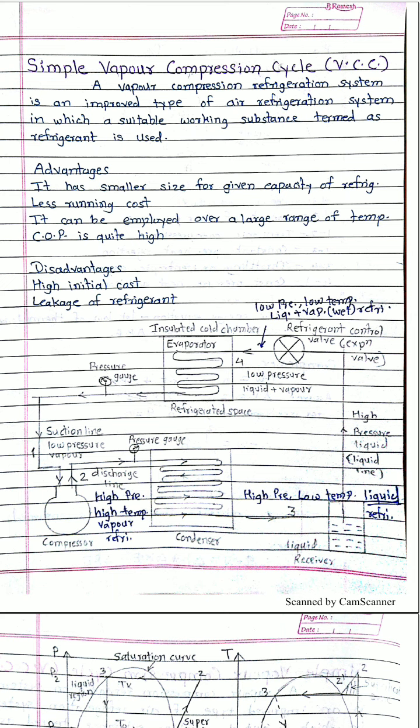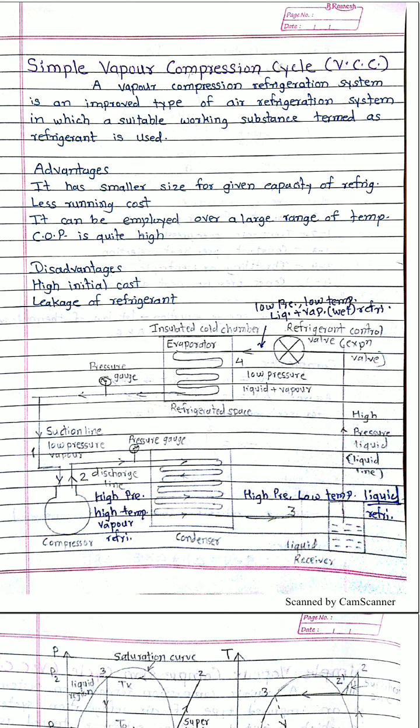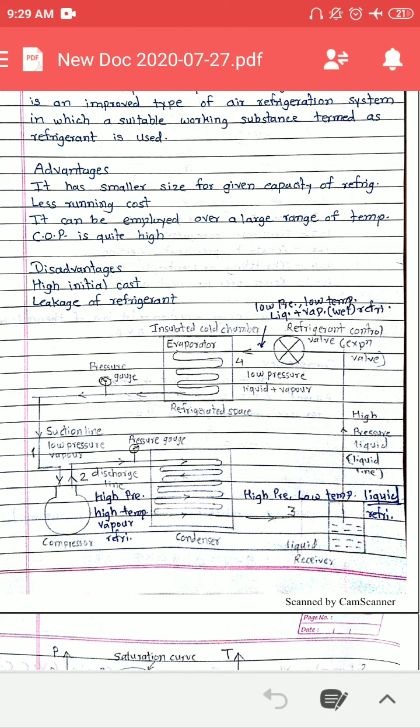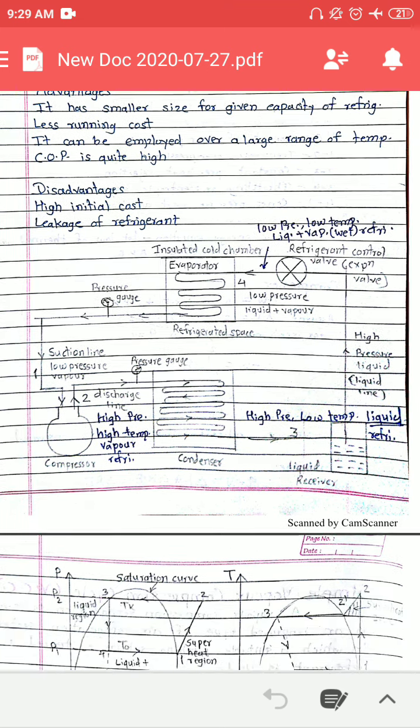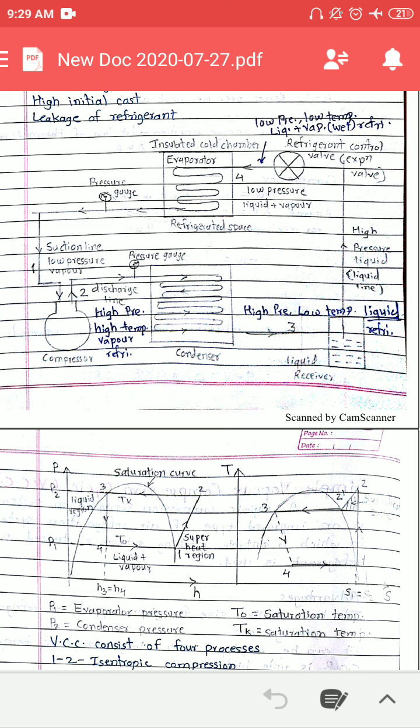Now, when refrigerant is flowing through this system, that refrigerant may be anything, but it is not air. The refrigerant goes into the compressor, then to the condenser, then to the receiver, then to the expansion valve, and then to the evaporator. So first we will start the explanation with this schematic and with the help of the pH and TS diagrams.